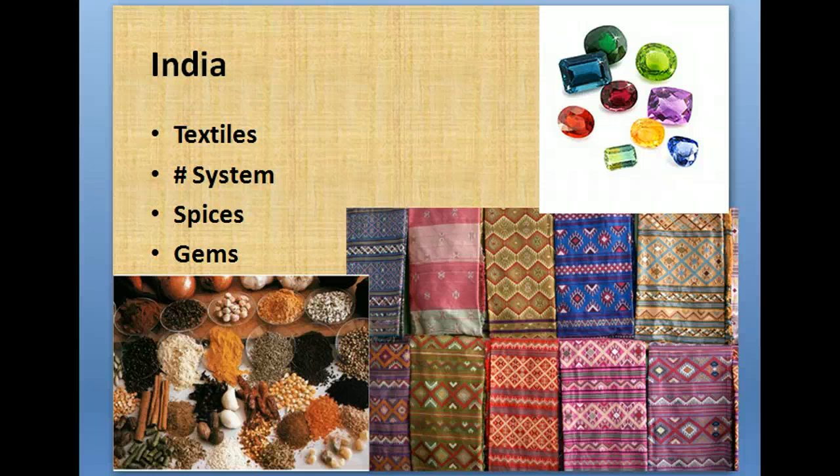From India, we're going to see textiles, we're going to see the number system, we're going to see spices and gems. Think spices like cinnamon and cloves and nutmeg and pepper and all of that, and then gems like diamonds and rubies and all of those. So they're going to be moving from India to China, and then also the other direction from India towards Persia, the Ottoman Empire, Africa, and Europe.